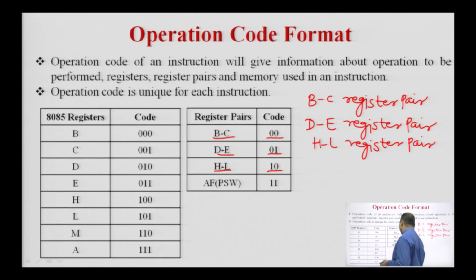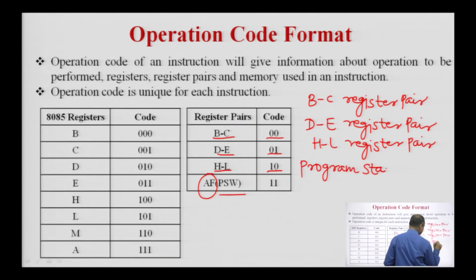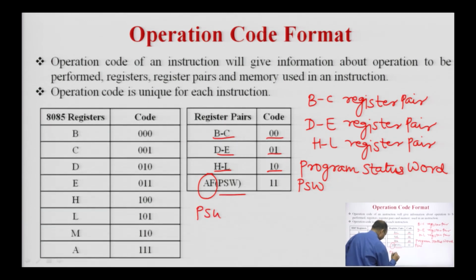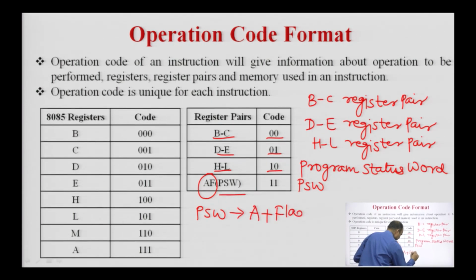And here the AF is called the program status word, also called PSW. The program status word is a 16-bit register, which is the combination of the accumulator and the flags of the 8085 microprocessor.